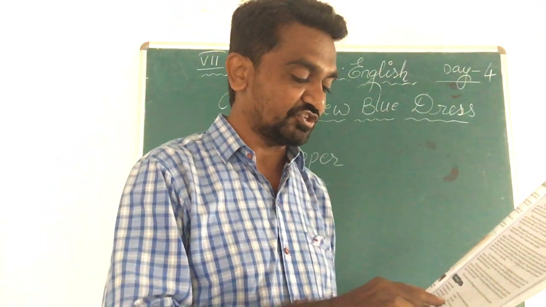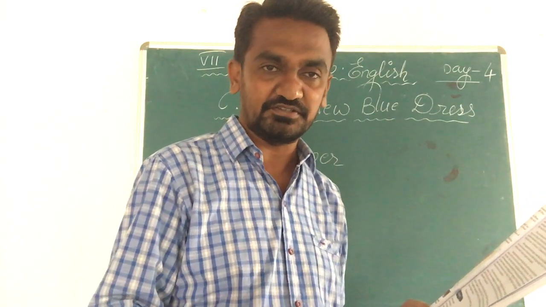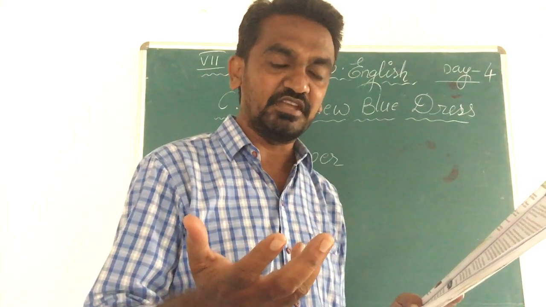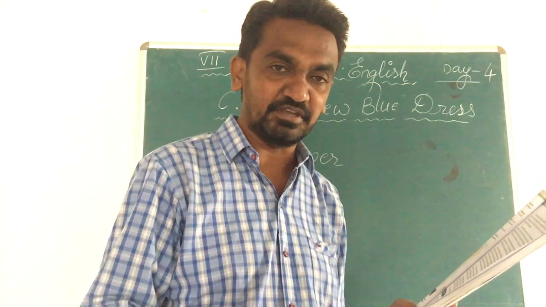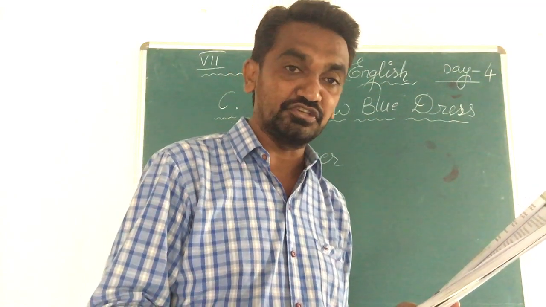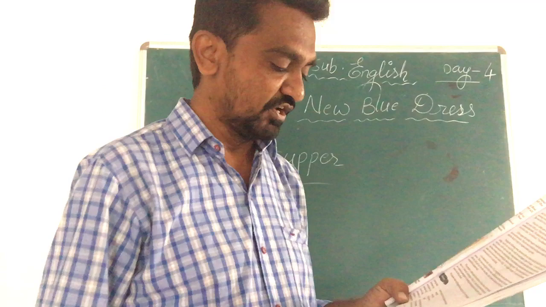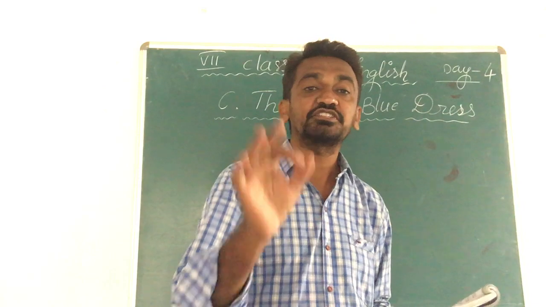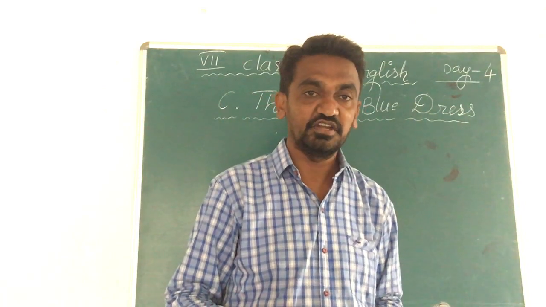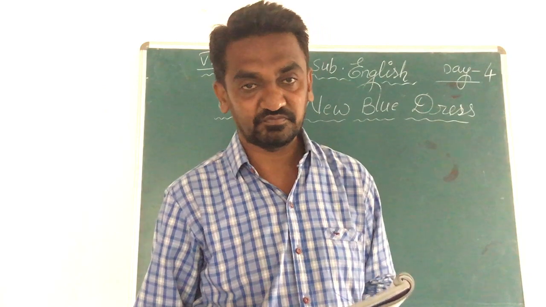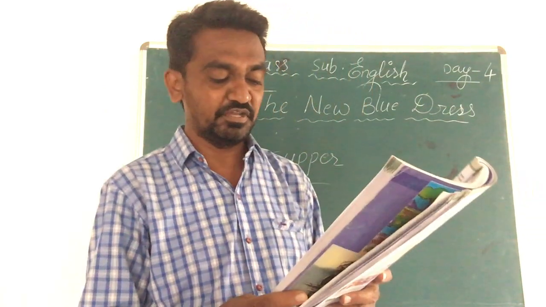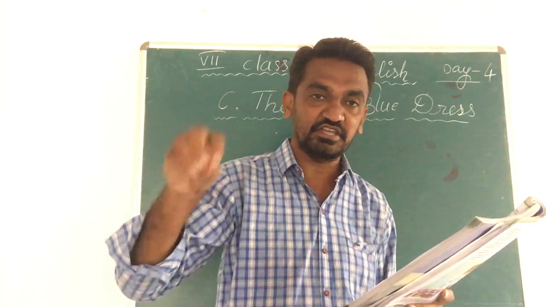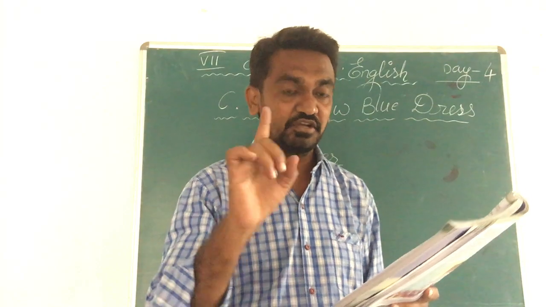Next, amazed. Here the meaning mentioned is filled with great wonder, surprise. This is also the same: surprise, excitement, a great wonder. His father was amazed. His mother was amazed when they saw their child in the new blue dress. Next, decent. Decent people means respectable people. A decent person, a respectable person. Next, community. People living in the same locality. The people who are living in the same locality can form a community.